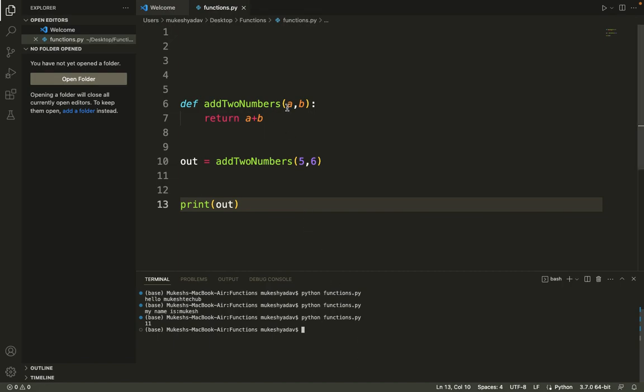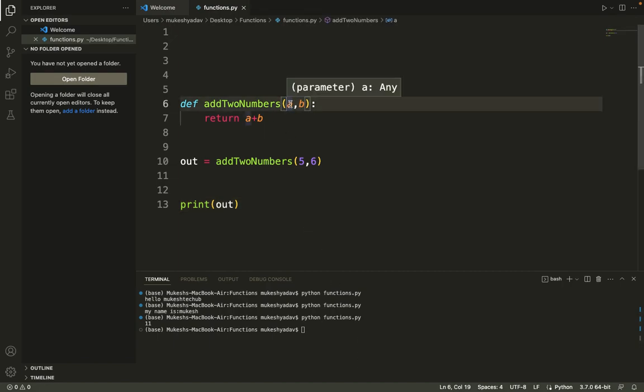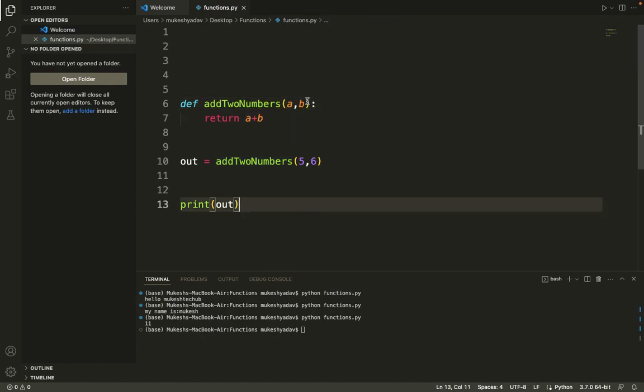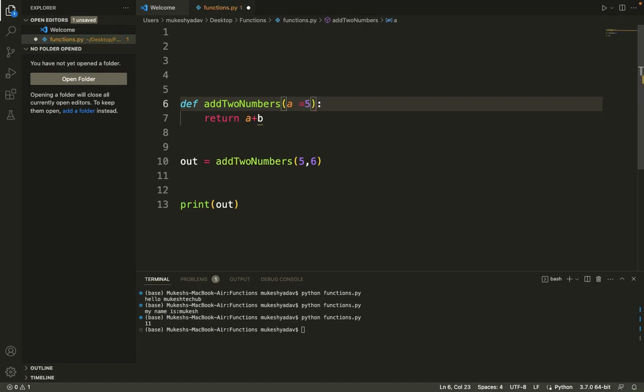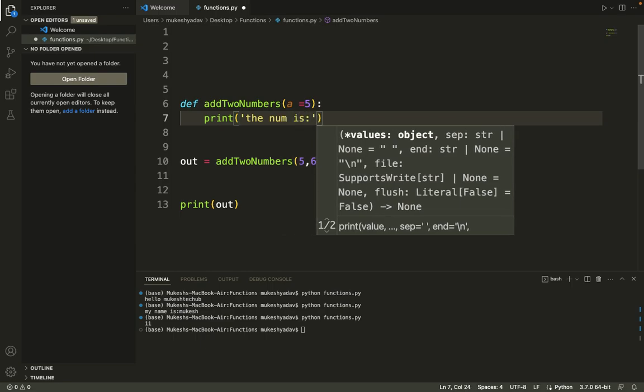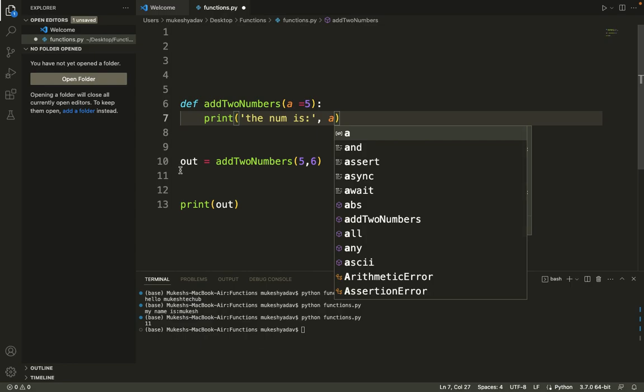So instead of hard coding the arguments inside the function, we are passing them when we are calling this function. Functions can also have default parameter values, which are used when a parameter is not passed into the function. What does that mean? Let's say a equals 5, and I will print the number is a.